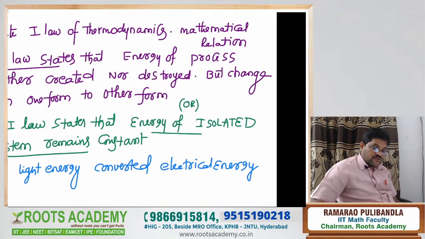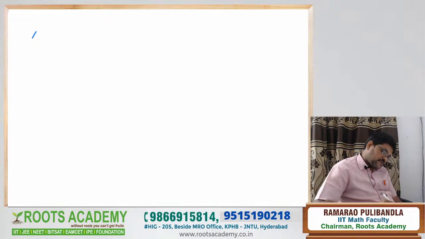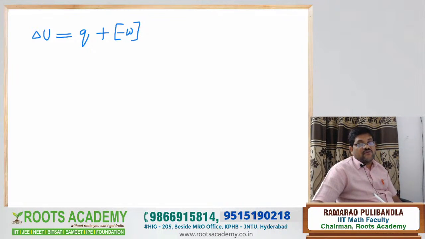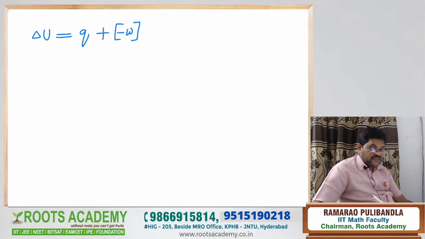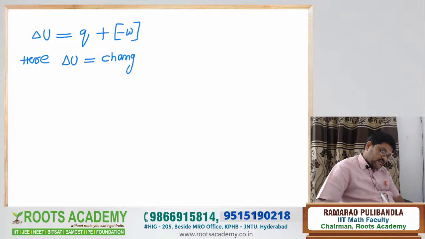And next one. So the mathematical expression of the first law is delta U is equal to Q plus or minus W. Here, delta U means what? Abbreviations are also important. Delta U means change in internal energy of the process.